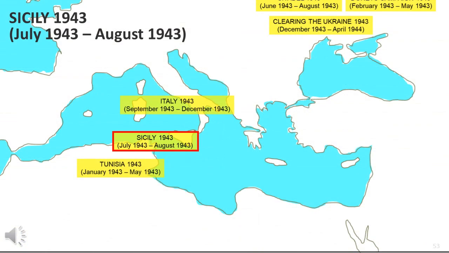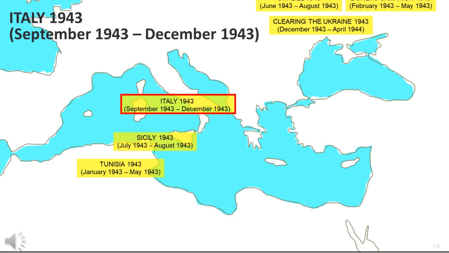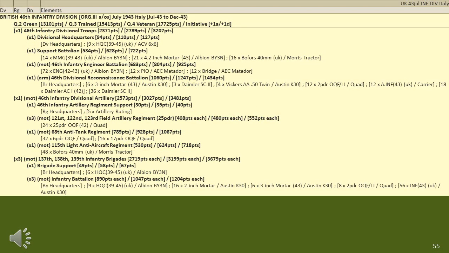After the victory in Africa, the British were involved in the invasion of Sicily, raging between July 1943 and August 1943. This was then followed up by the initial invasion of Italy proper, the first stage raging between September 1943 and December 1943. After the victory in Africa, the British took this opportunity to make any minor changes and ensure the infantry division was equipped with the latest equipment. A lot of older British equipment was left behind in Africa.